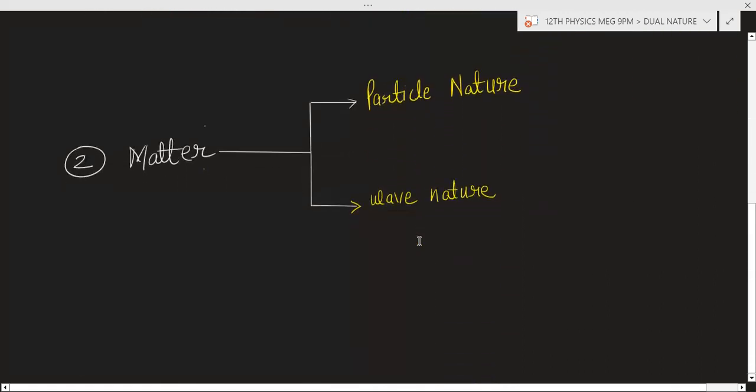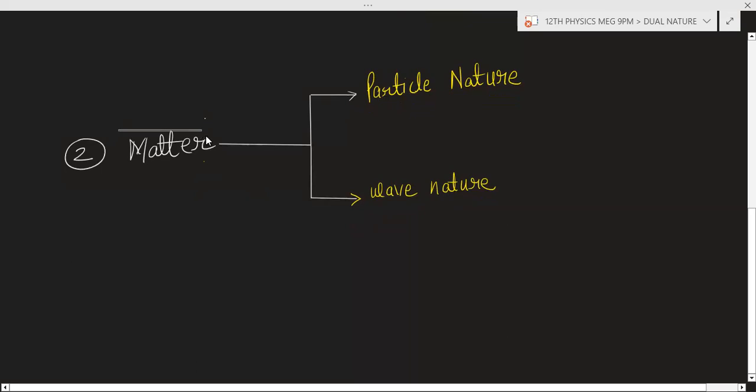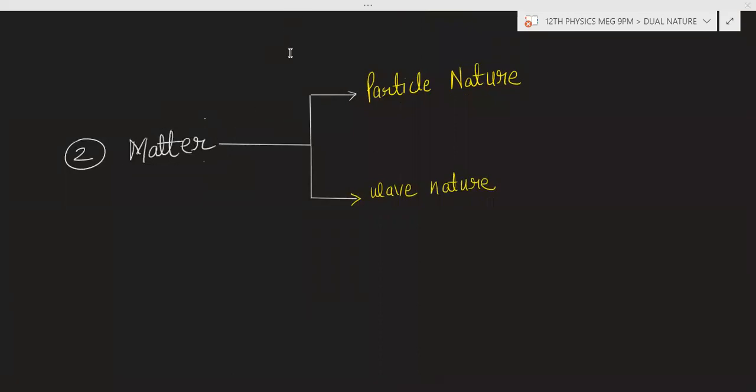After that, if we talk about matter, what is the meaning of matter? Matter is something which has mass and occupies space. For example, your mobile phone is matter, your pen is matter.